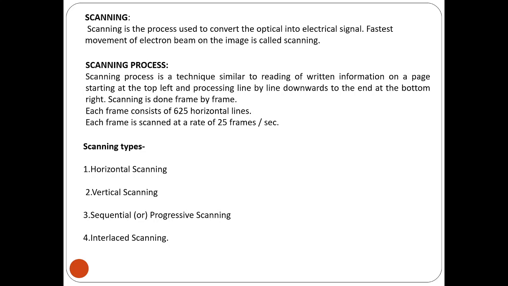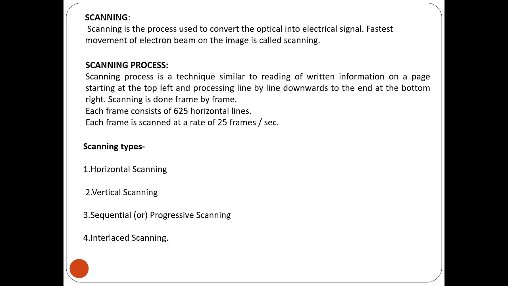Okay, so scanning is basically the process that is needed to read the image or video at the receiver end and write the image or video at the transmitter end. So at the transmitter end we have to write the image or video information, and at the receiver end we have to read the image or video. The scanning will give you the important information about this. Scanning is the process of dividing the rectangular image into a number of sequential horizontal lines, and those lines are known as scanning lines. Scanning is the process used to convert optical into electrical signals, simply we can say that.